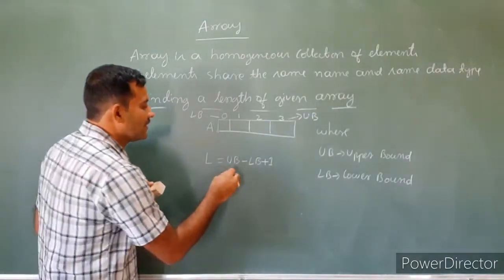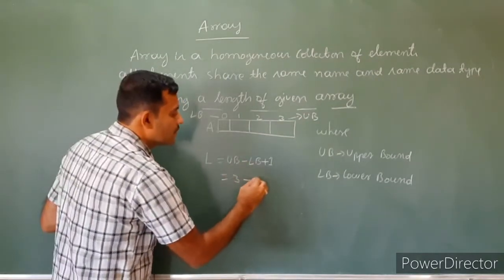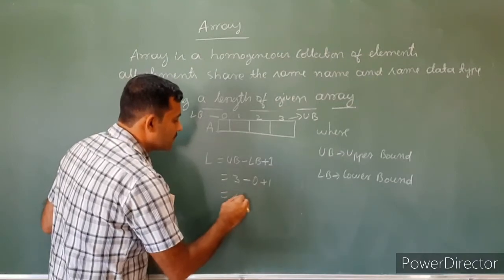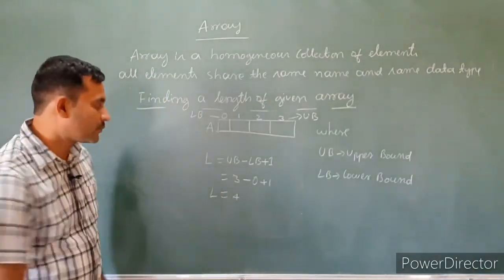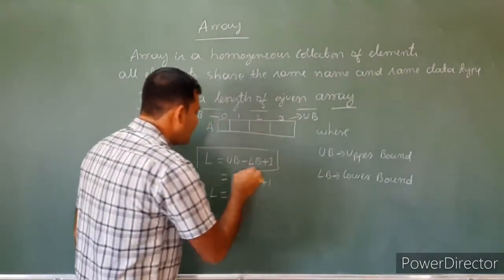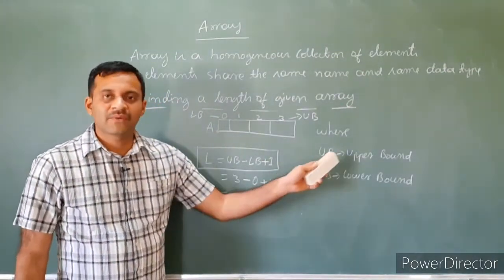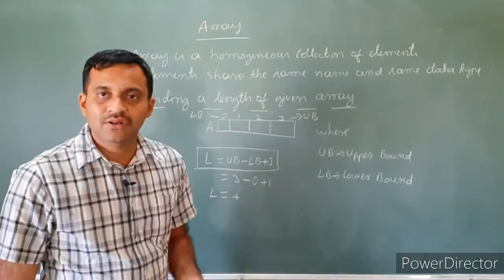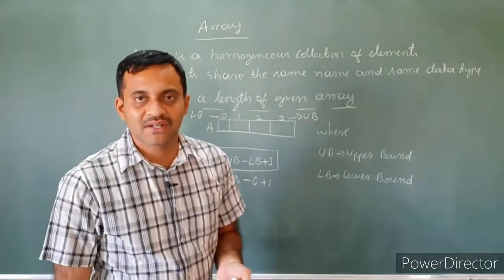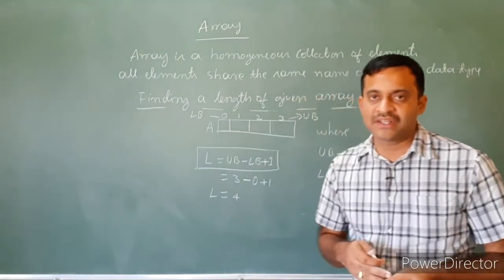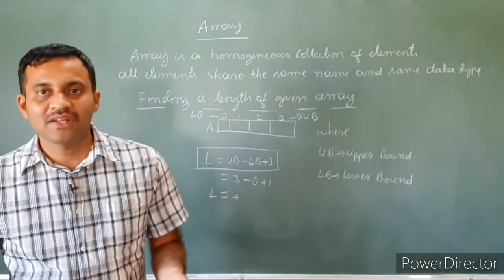How to find the length of a given array? In this example, the UB value is 3, minus the LB value 0, plus 1, which returns 4. Then the length of the given array is 4. The formula is L equals UB minus LB plus 1. There is a plus 1 because array index values always start from 0 to n minus 1. This is a simple expression to find the length of a given array.